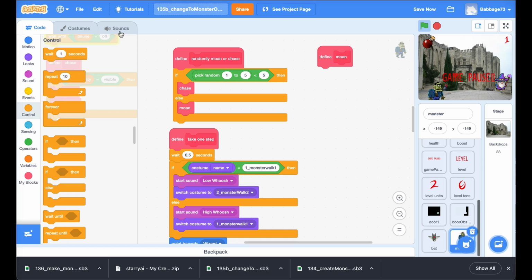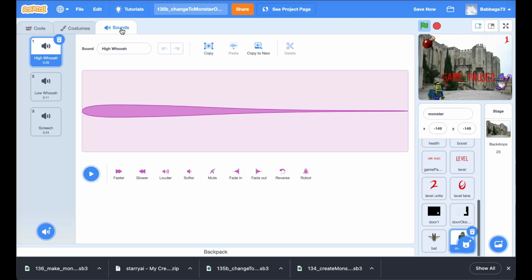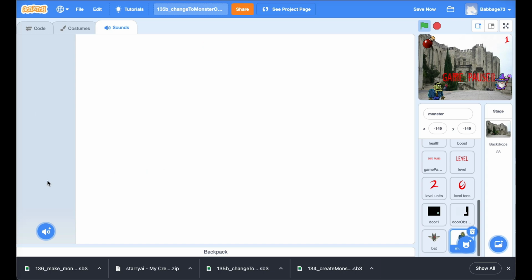So we go to sounds, and so here's the bat noises here. They're not really worth keeping. And we're gonna go to record.